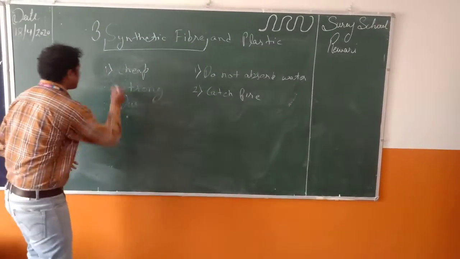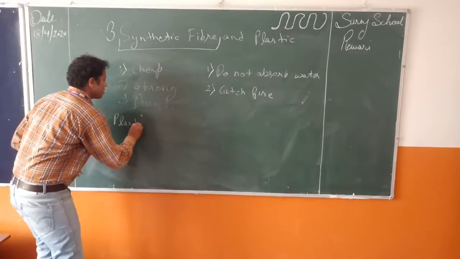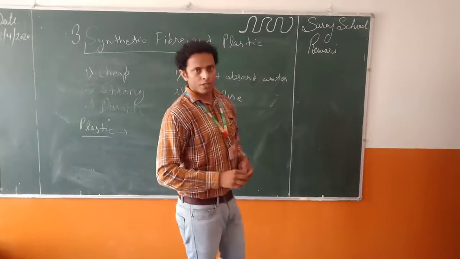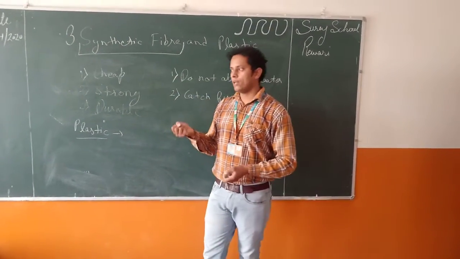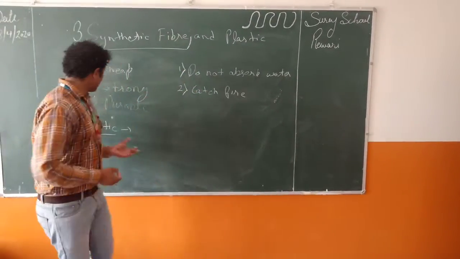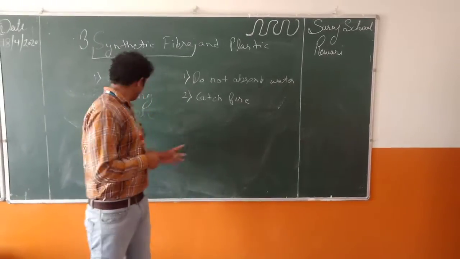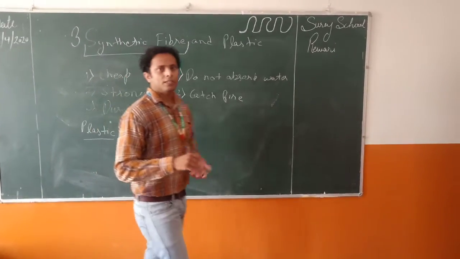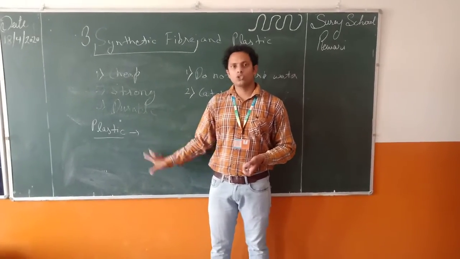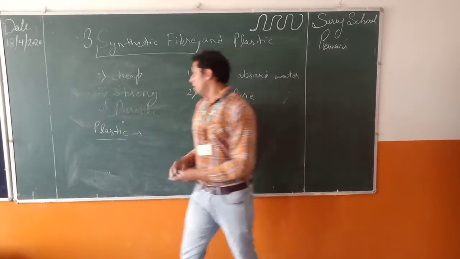Now, the next synthetic material we read about is plastic. Plastic is also a synthetic material. For example, polythene. The polythene we use as a carry bag is a type of plastic. Plastic is also made of long chain molecules, polymers, and can be used in different kinds. Plastics have a long cross chain structure, so they are stronger.